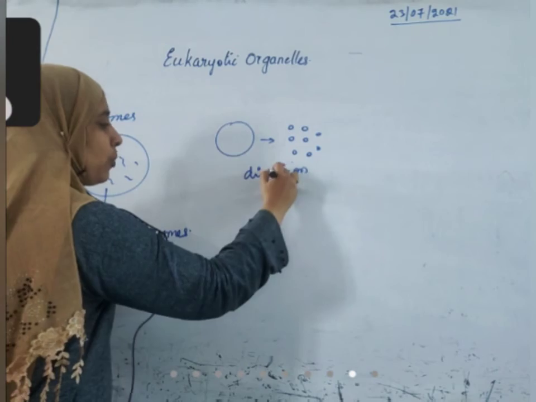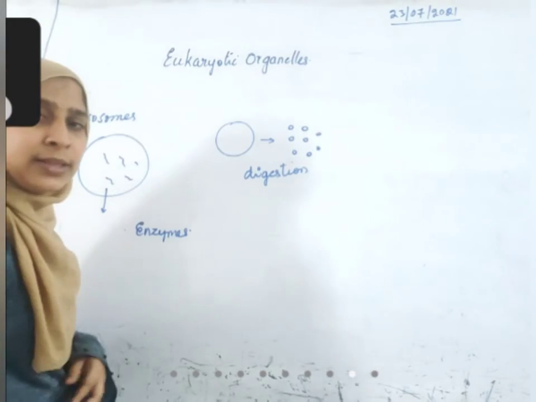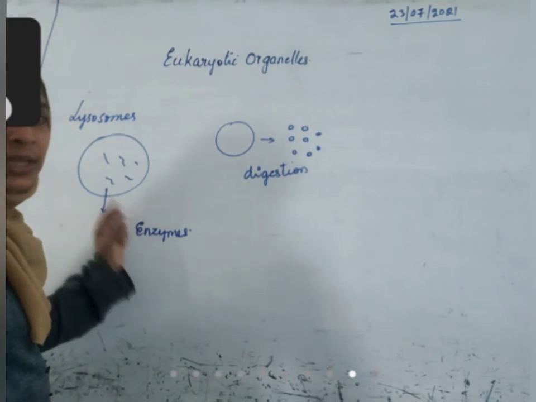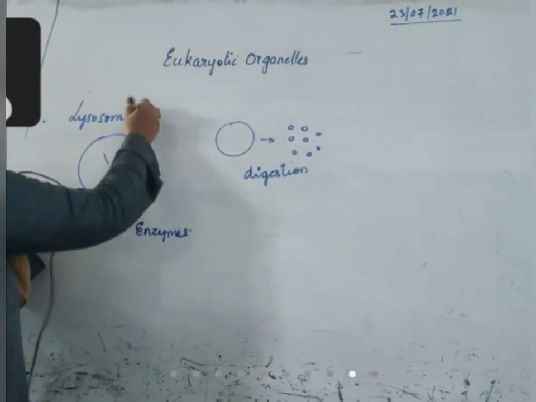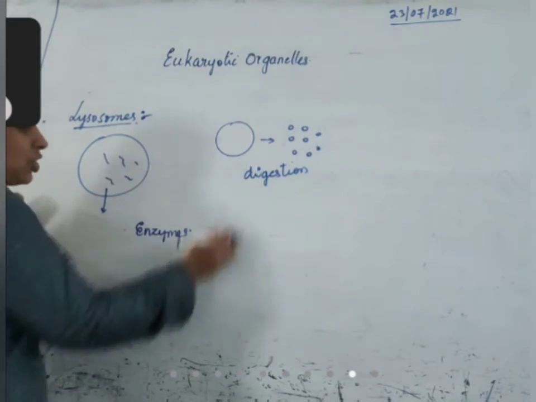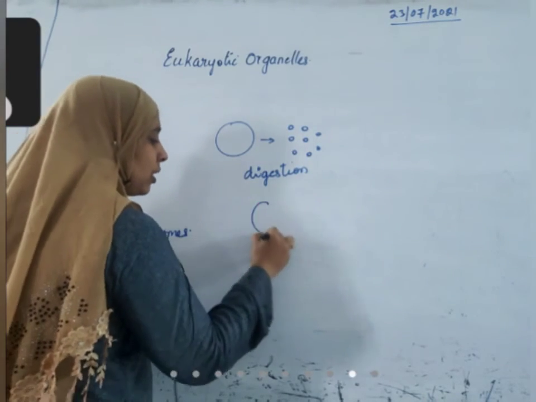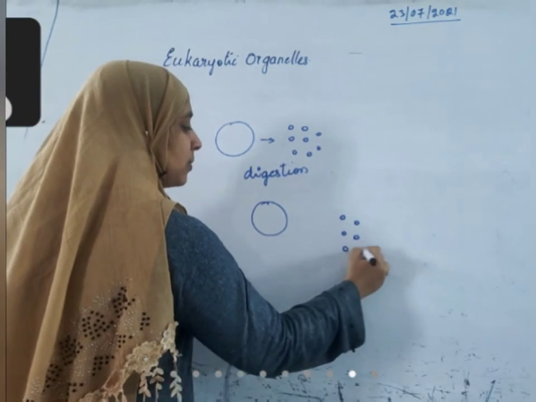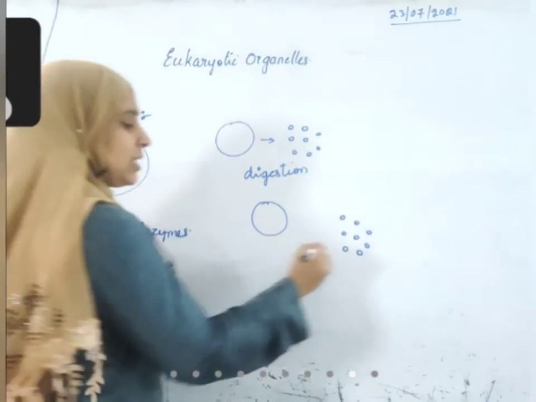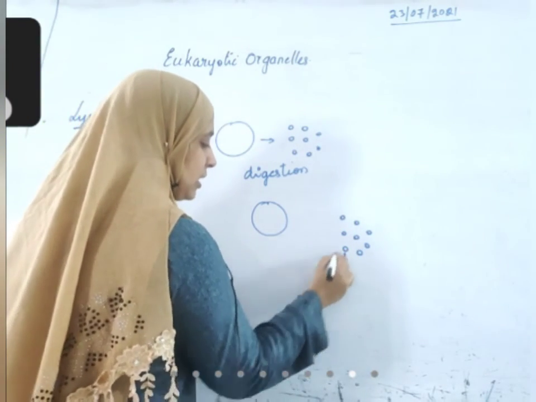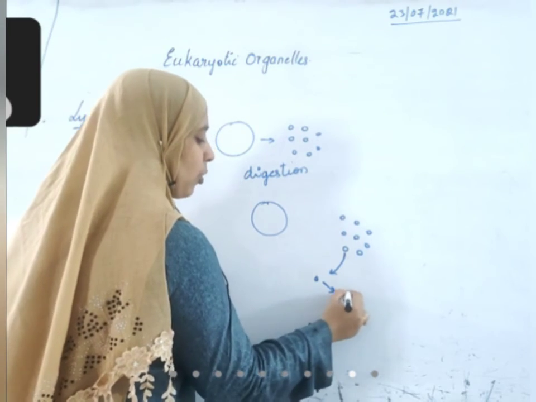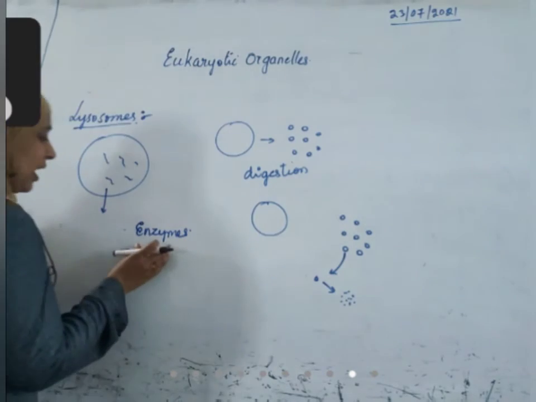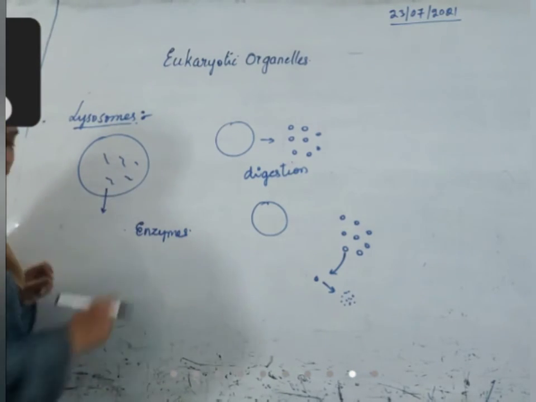So till now we were of the opinion that digestion occurs inside the digestive system only. No, inside the cell there is one organelle called lysosomes, and lysosomes also help in digestion. Whatever the digestive system does, when we eat food it breaks the food into small molecules. When this enters the cell, it is again broken into small molecules inside the cell. This process is done by enzymes which are present inside the lysosomes.